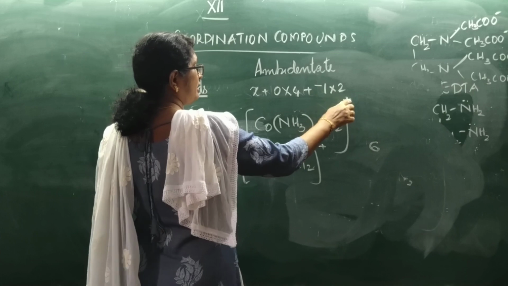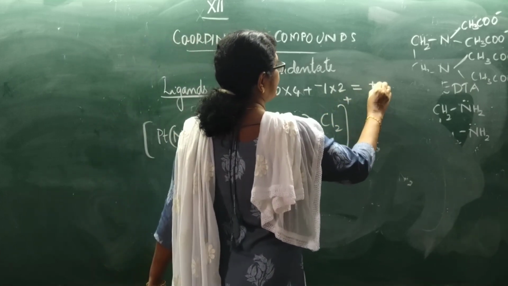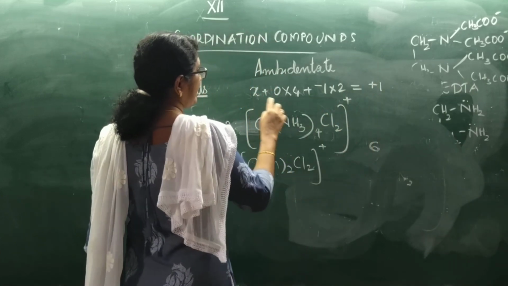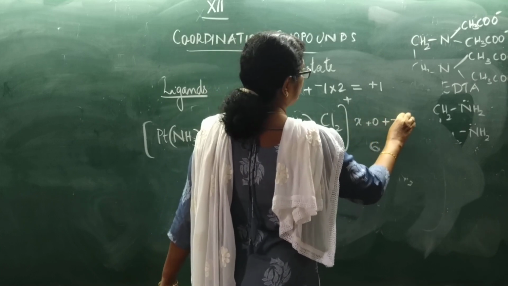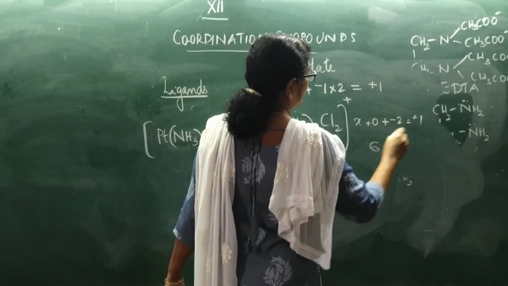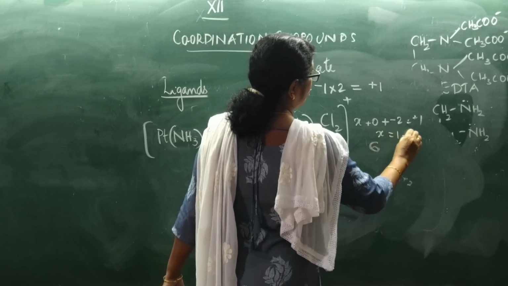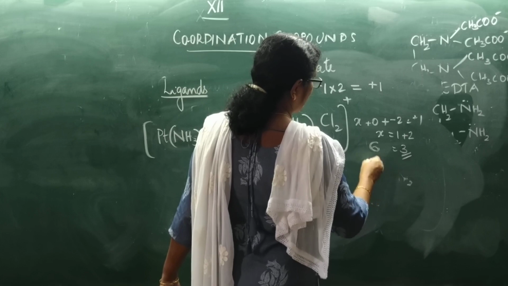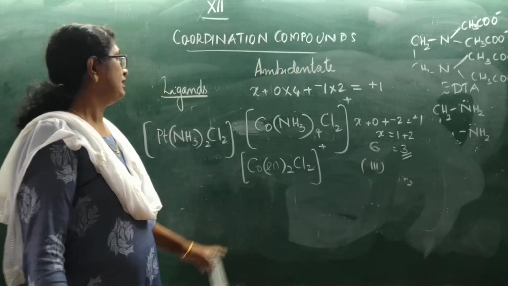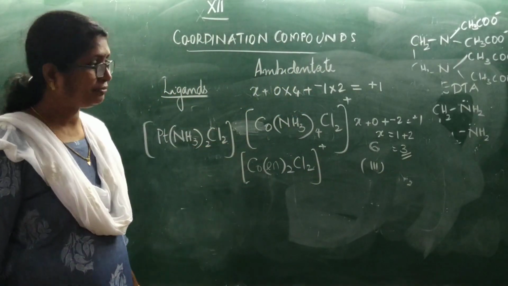The total charge is plus, so the net charge is plus 1. So what is X? X plus 0 plus minus 2 is equal to plus 1. So X is equal to 1 plus 2, that is 3. So plus 3 is the oxidation state of the central cobalt atom.